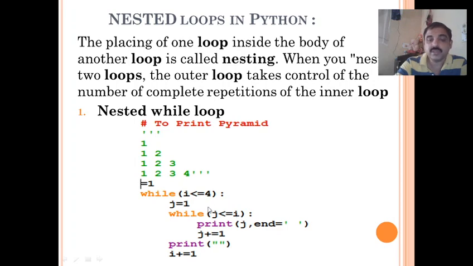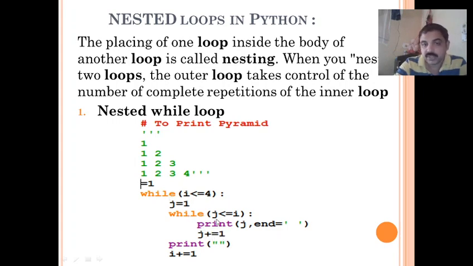So what happens is I is 1 now, j is also 1. So j equal to 1, it is satisfying. What happens? It displays the j value. J is 1. 1 is displayed one time. Then j is incremented by 1. So j becomes 2.